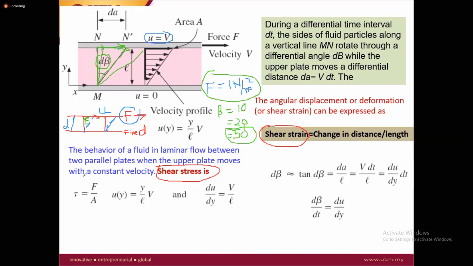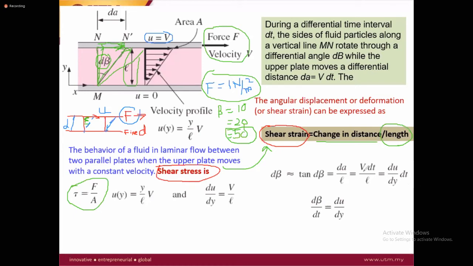Now, how can we define this? Shear stress is the force per unit area. This is just the force, how much force you are going to apply. What will happen when you apply it? The resultant of the shear stress is the shear strain. Shear strain is the displacement, how much displacement you will get when you apply this force. This displacement is the change in distance over the length. The length is L, and this is the change in distance. It means how much this angle is going to change, and how much is the total length. This is called the shear strain.